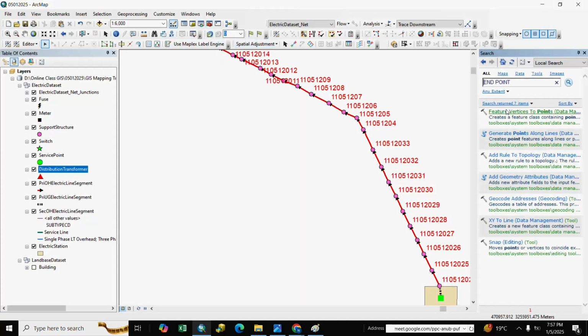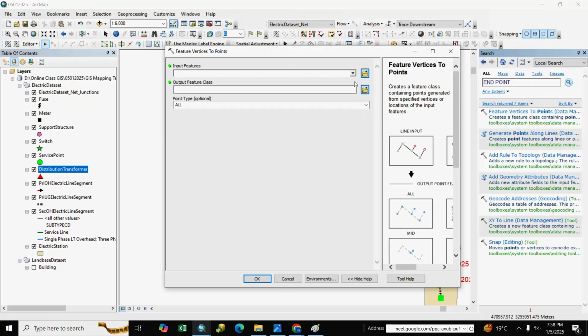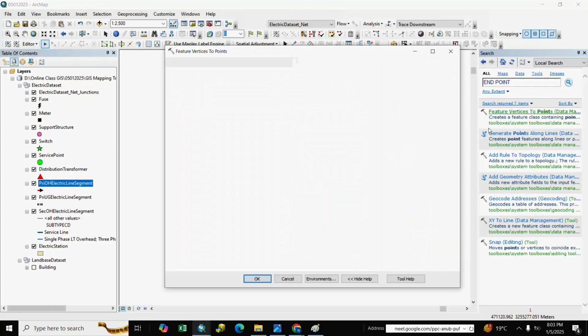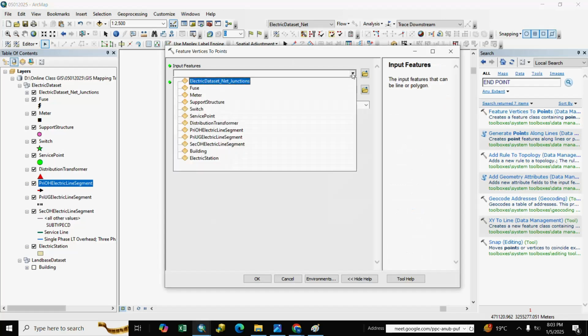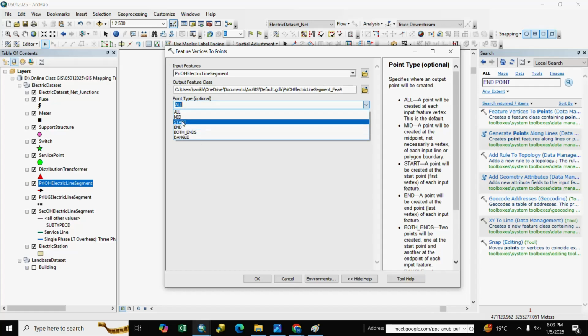We go to search, right here endpoint, we already take here endpoint, select here feature vertex to point, we go to primary OH and start point,